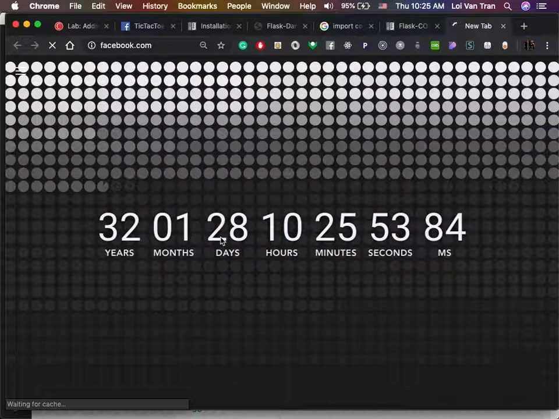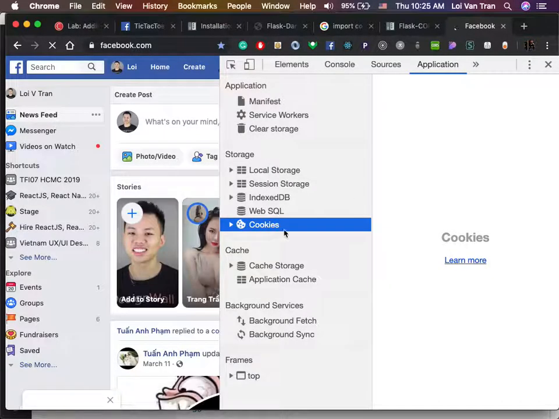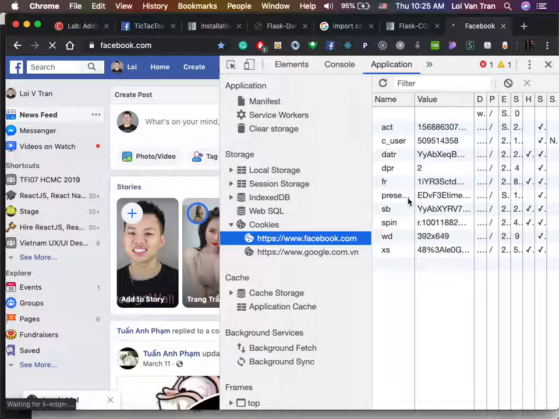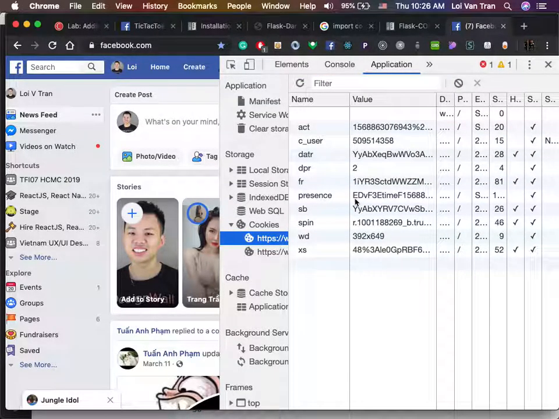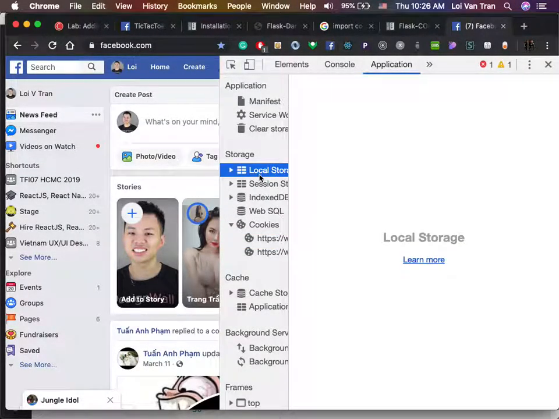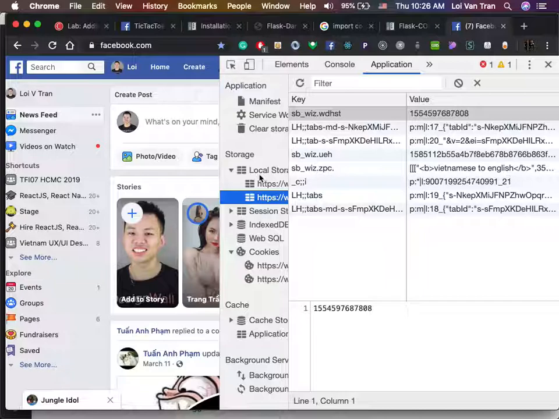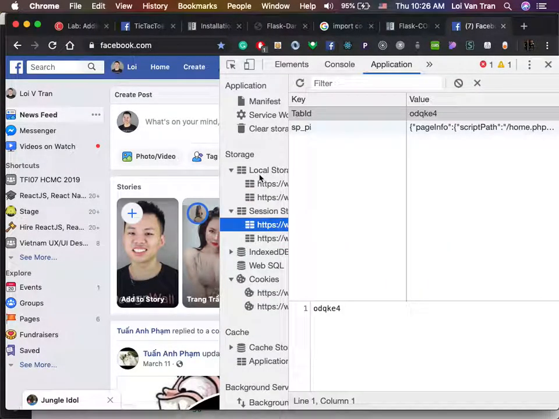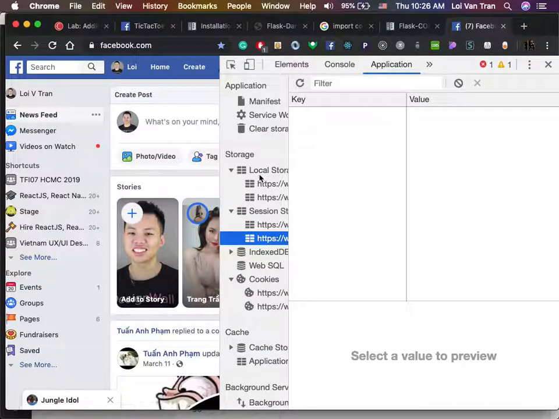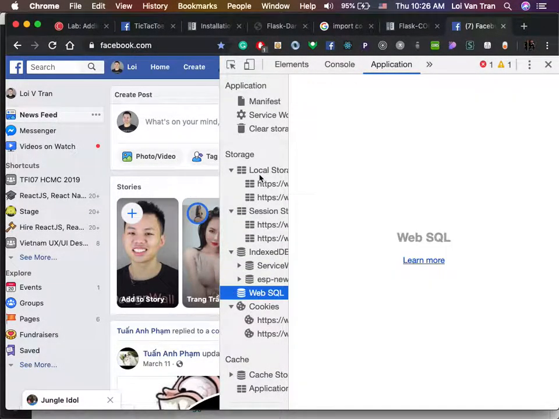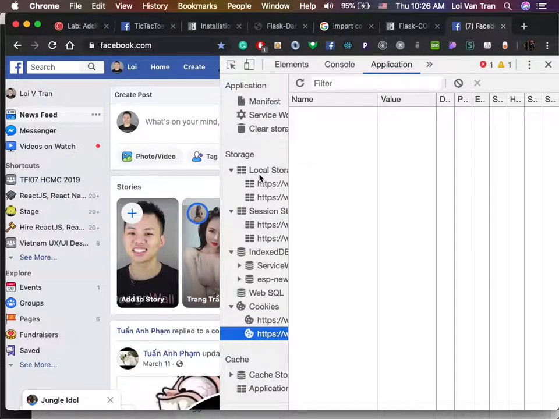Once again, I'm sure I've shown you guys this before. I'll show you again. If you look at Facebook as an example, there are a bunch of them. Here's some here. We have the same thing in local storage. Look how many that Facebook hides. It's okay to do this. This actually makes you a better developer, if you ask me, if you know how to do this. These are little snippets of code, which obviously you and I don't know because we don't work at Facebook, but these do something. This isn't magic. All these do something, and at the end of the day, it makes the application run better for the end user. It's okay to stick some data in here, okay guys?